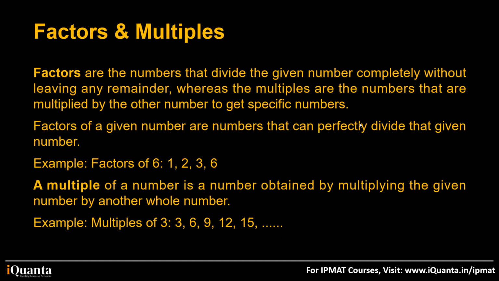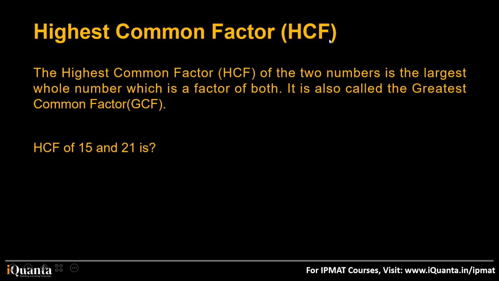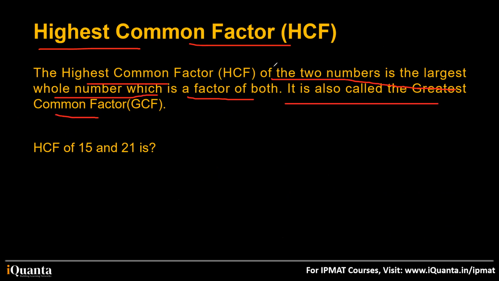Let's go ahead. Let's talk about this now, HCF. This is another very familiar term, highest common factor. The highest common factor of the two numbers is the largest whole number, which is a factor of both. It is also called greatest common factor. HCF of 15 and 21. So now you know factors. How to calculate HCF? I'll show you an example.